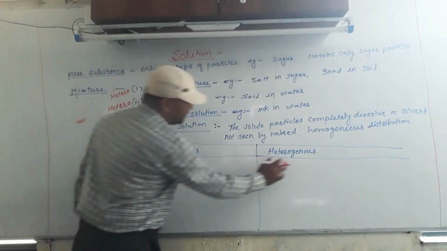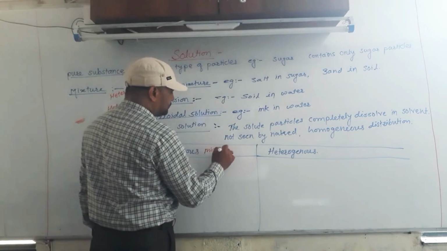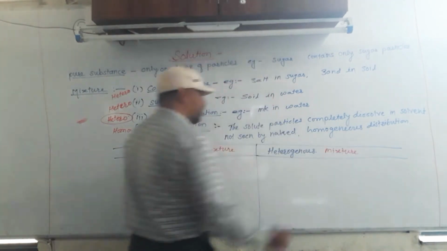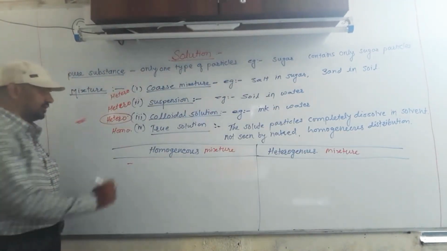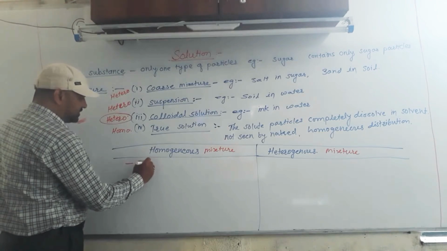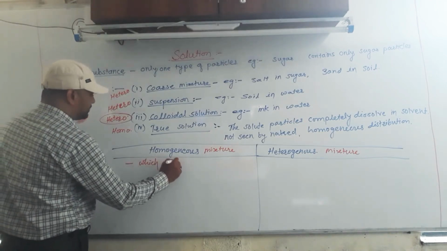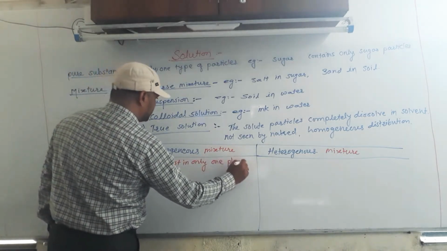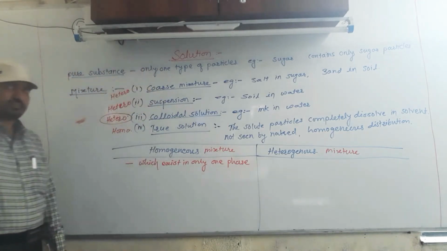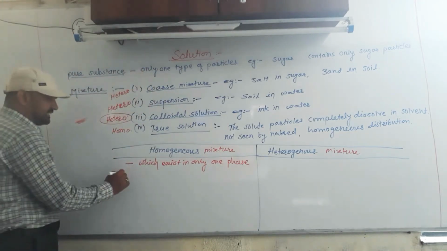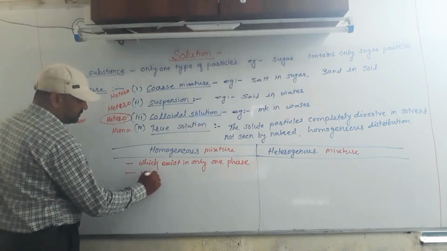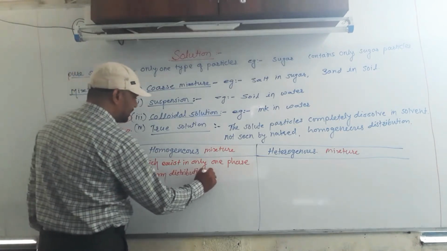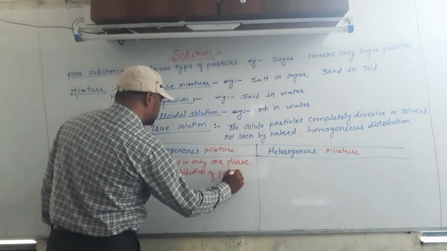Then what is meant by homogeneous and heterogeneous mixture? Homo means same, geneous means character. A homogeneous mixture exists in only one phase. Second, there is uniform distribution of particles throughout the solution.